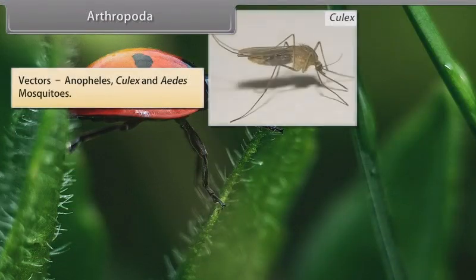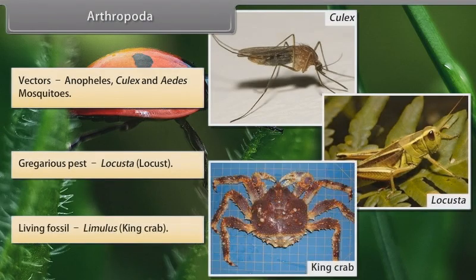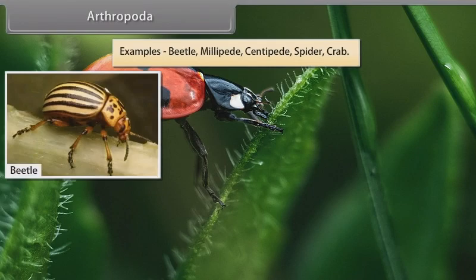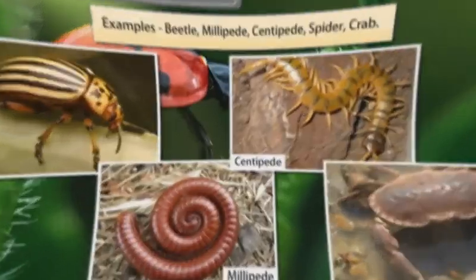Vectors: Anopheles, Culex, and Aedes mosquitoes. Gregarious pest, Locusta, that is locust. Living fossil, that is Limulus or king crab. Examples: beetle, millipede, centipede, spider, crab.